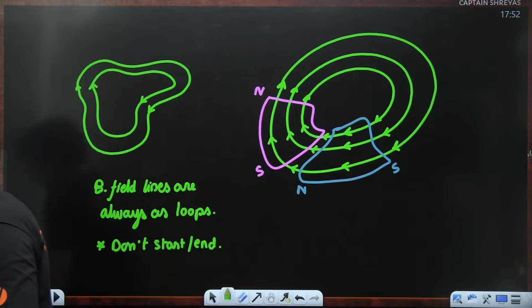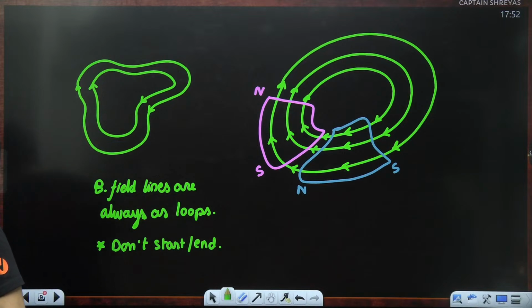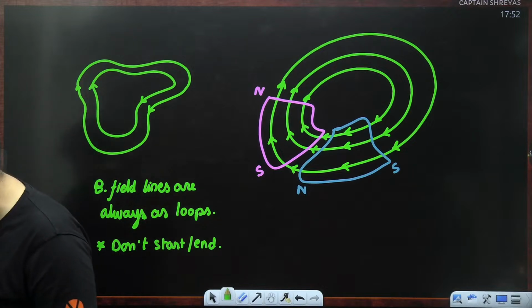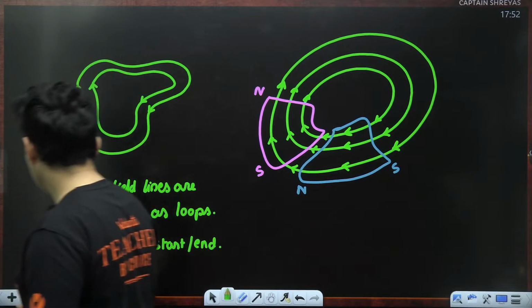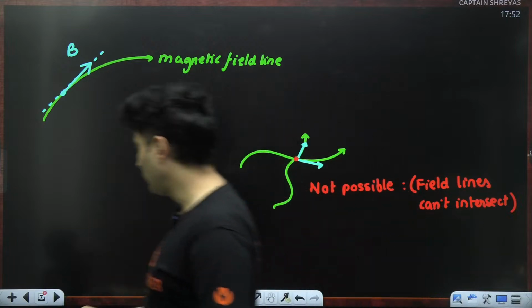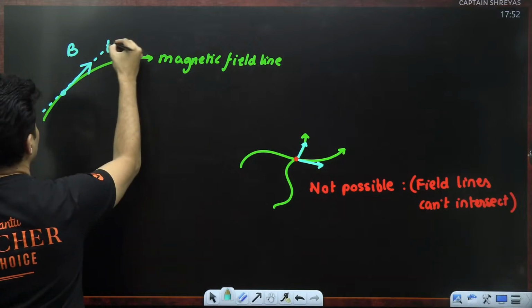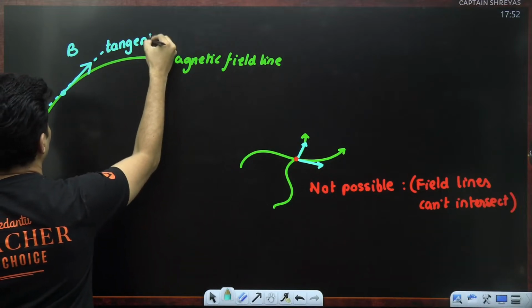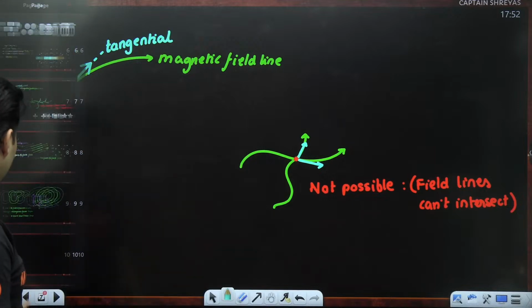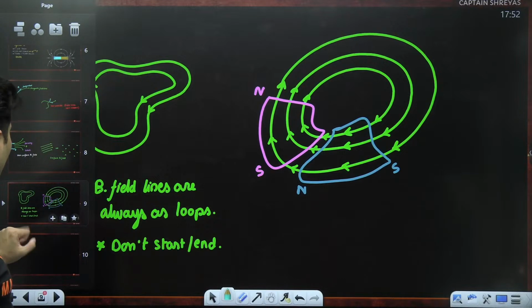Is that clear? Okay. The direction of the magnetic field lines in general depends on the direction of the current, and we'll be seeing the right hand thumb rule in a bit. Magnetic field vector is always tangential to the field line drawn to that. Yes, Anshuman, always. I think I just showed it to you right over here, which was one of the first properties. In case you did not get that was the tangent, let me explicitly mention over here. It is always tangential. All these are important things which you must definitely know.